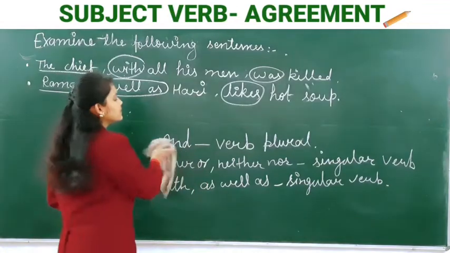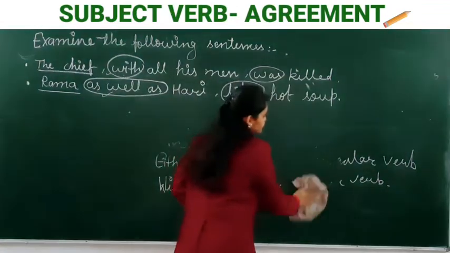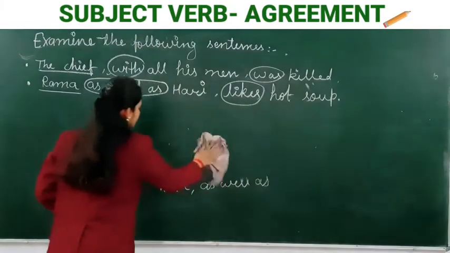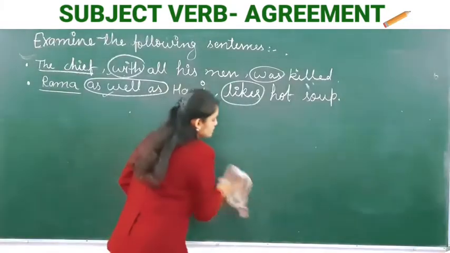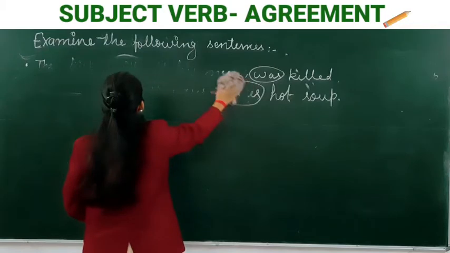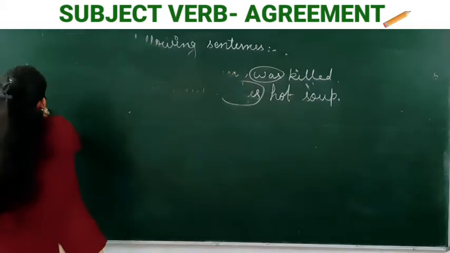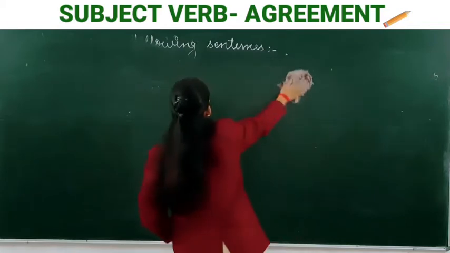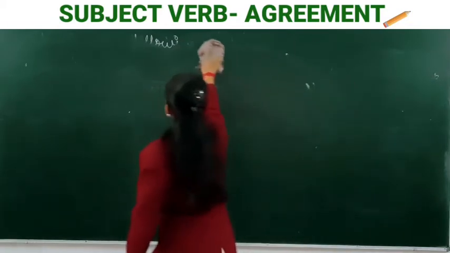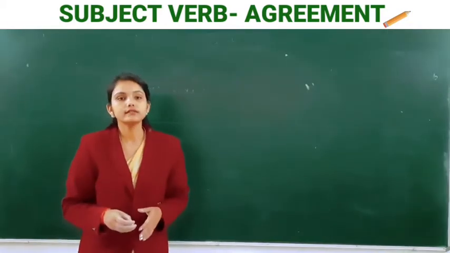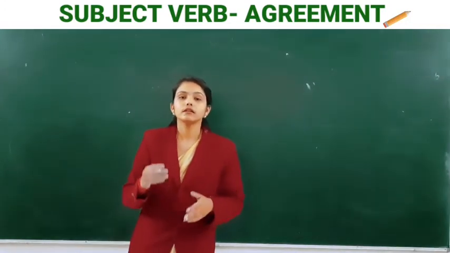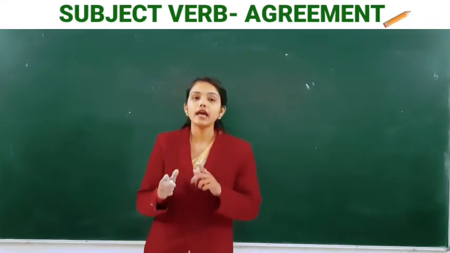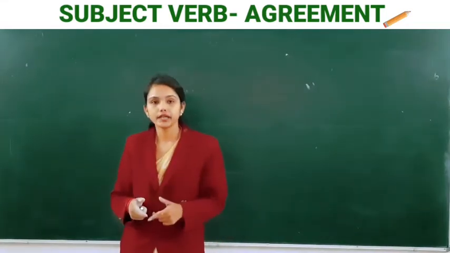So these are some important points. So students, we may now say that a verb must always be in the same number and person as its subject.